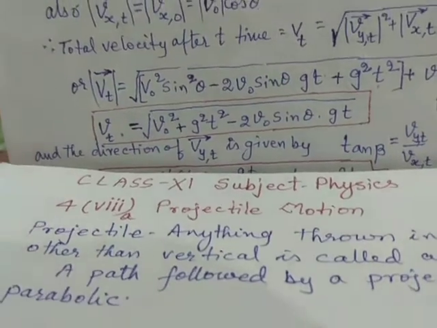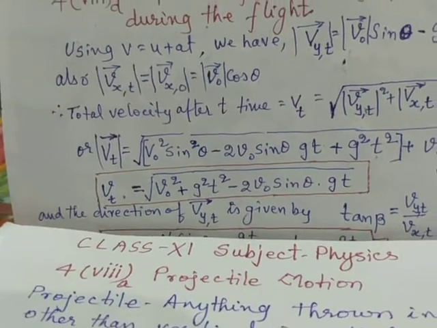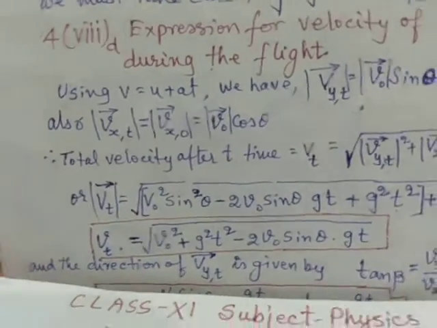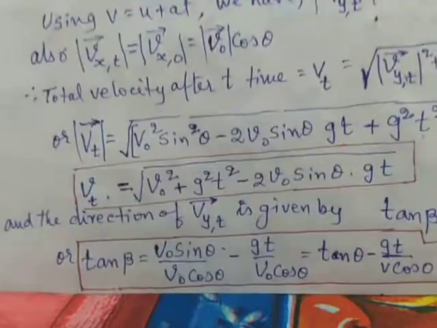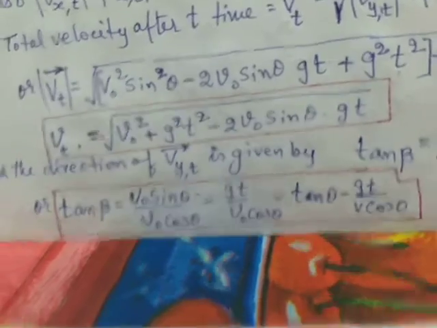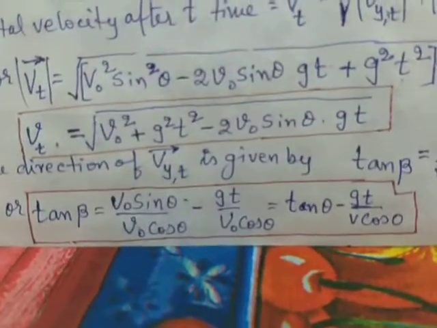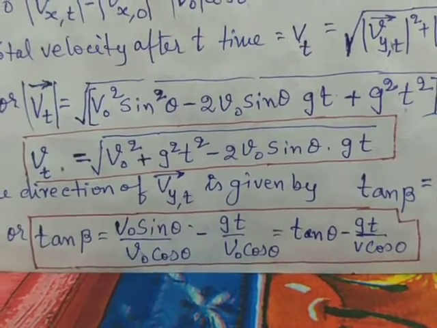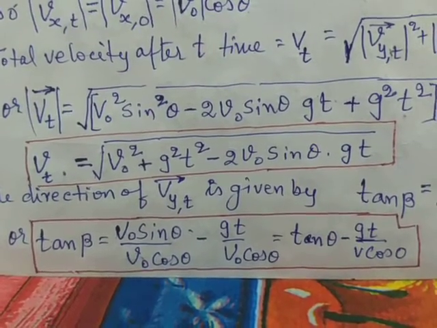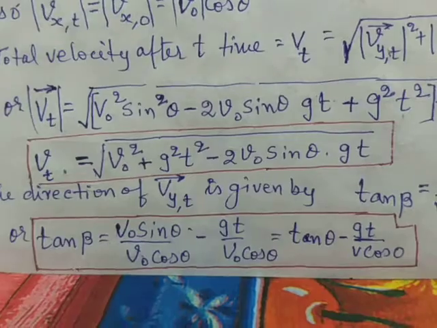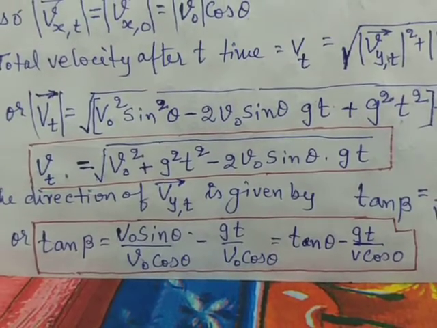We have now calculated the magnitude of velocity. Now we also need to calculate the direction of the velocity at any time during the flight of the projectile. That can be obtained by the relation tan theta is equal to perpendicular upon base.